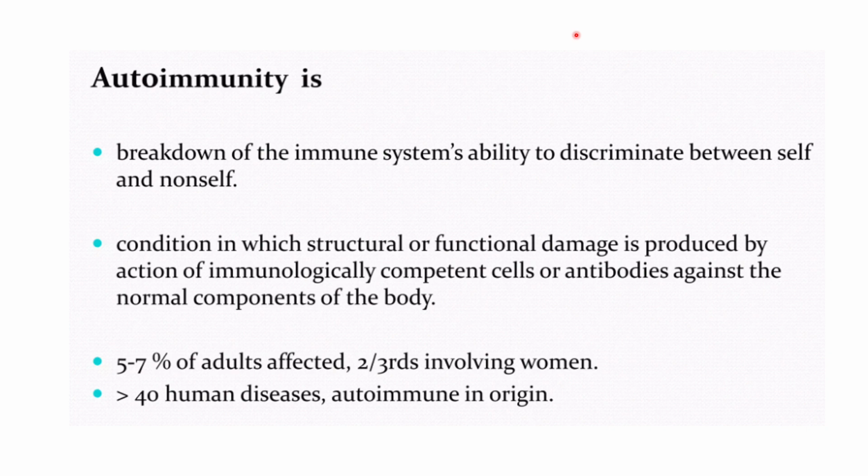So, by definition, autoimmunity is the inability of the immune system to differentiate between self and non-self. That is, the immune cells or antibodies produced by them consider the body's own normal cells to be foreign and react or attack them. This causes structural or functional damage to the tissues. There are more than 40 autoimmune diseases affecting about 5 to 7% of adults. Some examples are myasthenia gravis, Graves' disease, rheumatoid arthritis, type 1 diabetes mellitus, pernicious anemia, and so on.